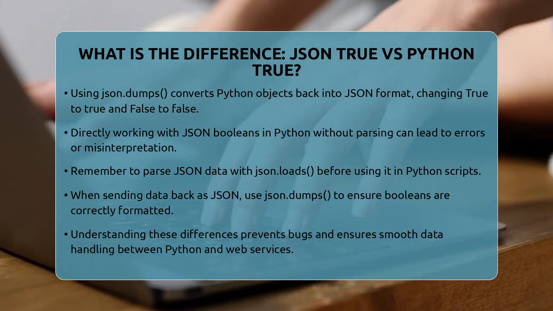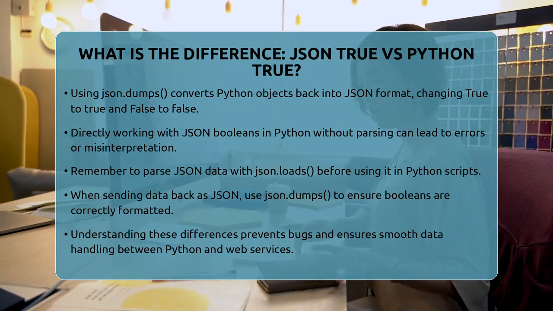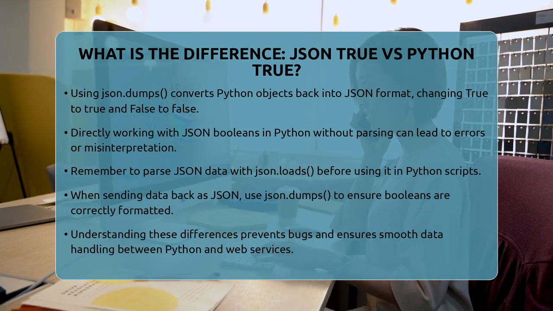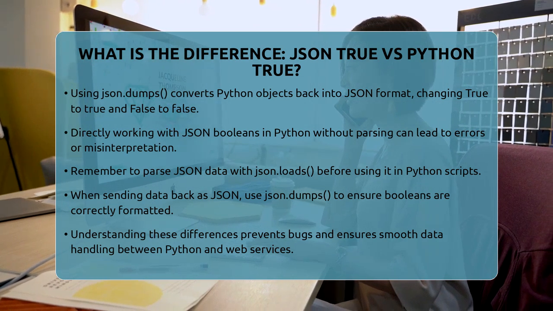So, always remember to parse JSON data with json.loads before using it, and use json.dumps to send data back in JSON format. This way, your Boolean values stay consistent and your scripts run without a hitch.